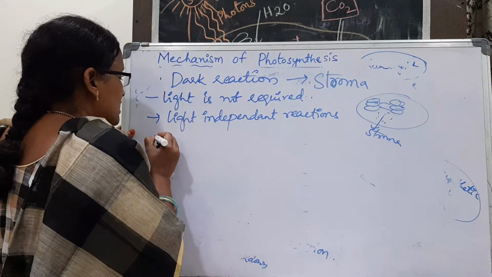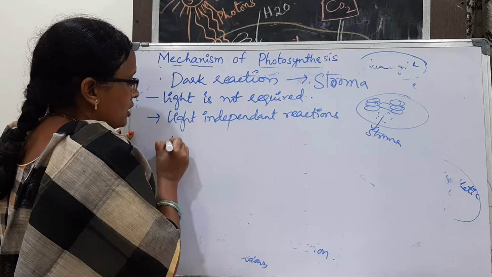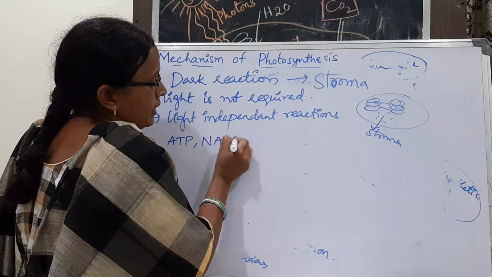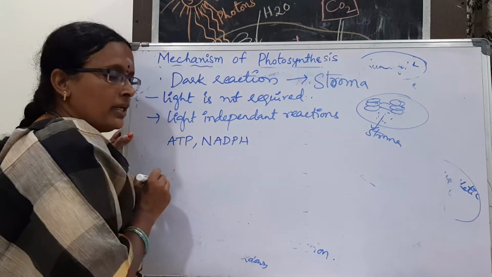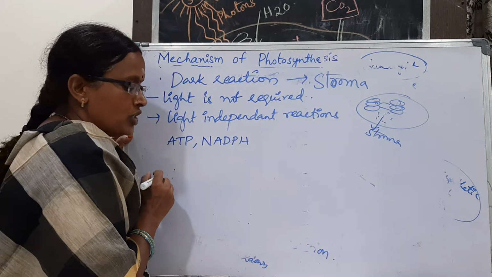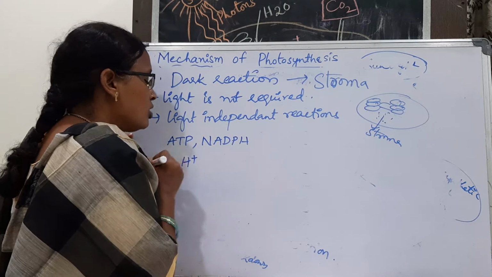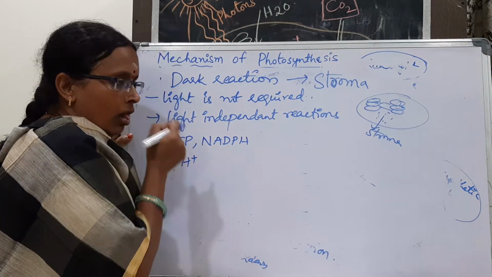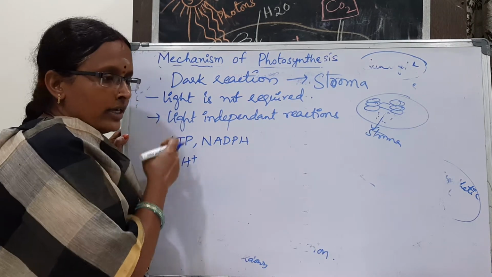Whatever the assimilatory powers are produced, what are assimilatory powers? ATP and NADPH. And hydrogen ions are also produced at the end of the light reaction.